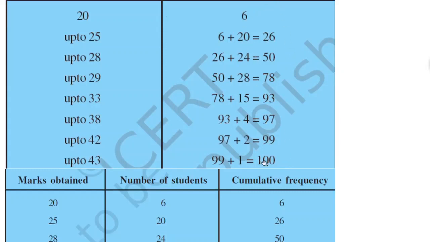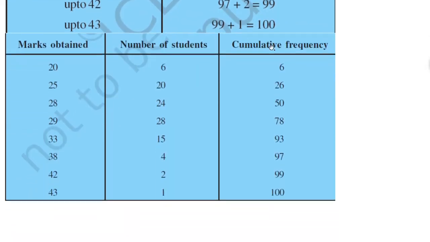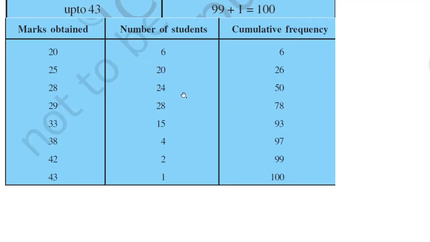These are the cumulative frequencies, because you have added successive numbers. So here marks, this was given to us, number of students, this was the frequency, and this is the cumulative frequency. You can see 6, 20 plus 6, 26, 26 plus 24, 50, 50 plus 28, 78, and so on.